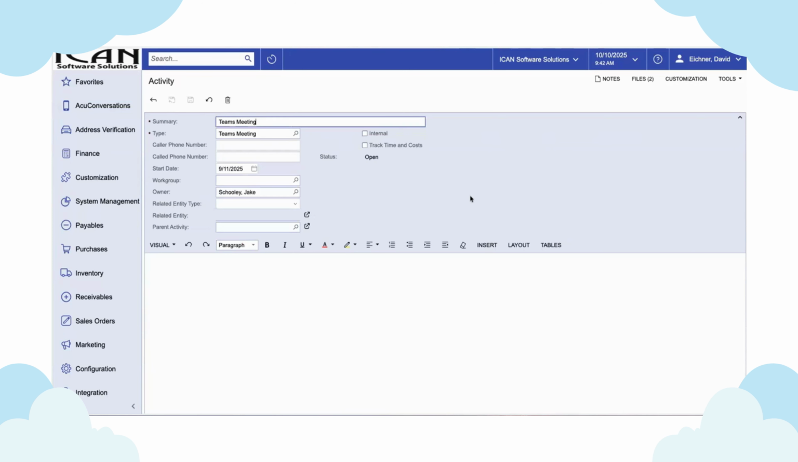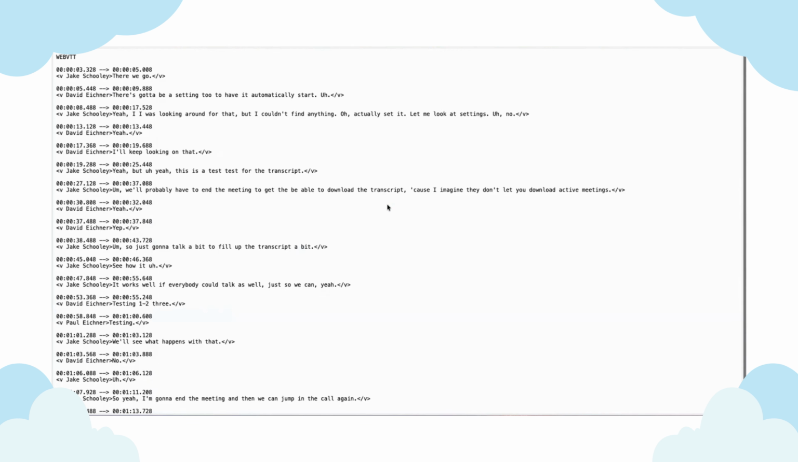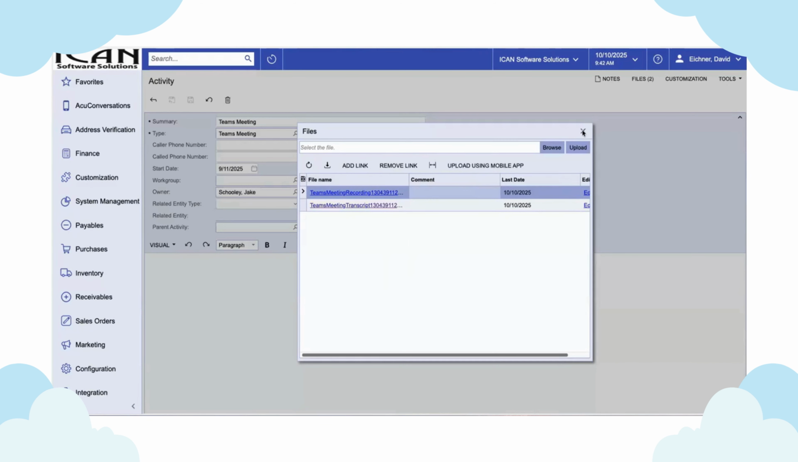Now, this is going to identify the owner of the Teams meeting. Whoever registered the Teams meeting would be the owner. You'll notice that we have both the recording and the transcript on the Teams meeting here. And if we look at that particular Teams meeting transcript, then we can see what's going on in that Teams meeting.